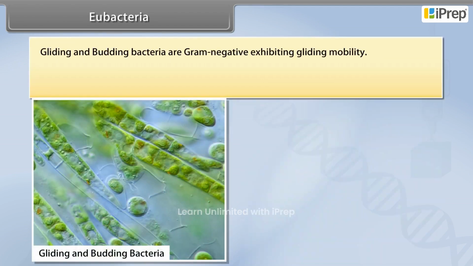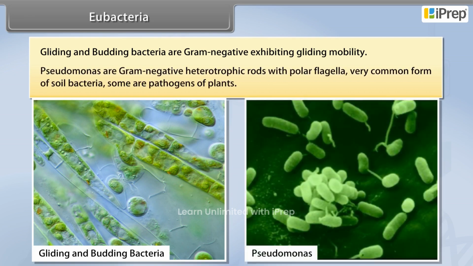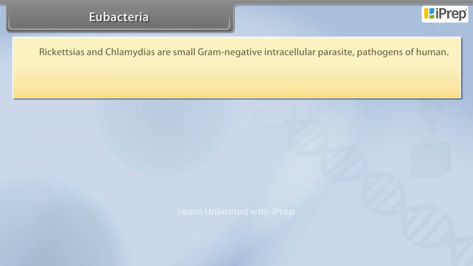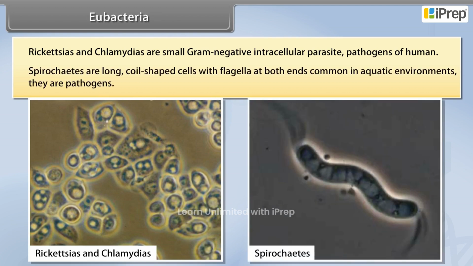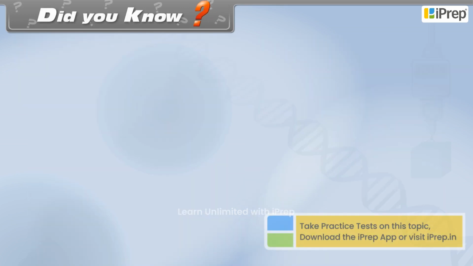Gliding and budding bacteria are Gram-negative exhibiting gliding mobility. Pseudomonas are Gram-negative heterotrophic rods with polar flagella, a very common form of soil bacteria. Some are pathogens of plants. Rickettsias and chlamydias are small Gram-negative intracellular parasite pathogens of humans. Spirochetes are long, coiled-shaped cells with flagella at both ends, common in aquatic environments. They are pathogens.